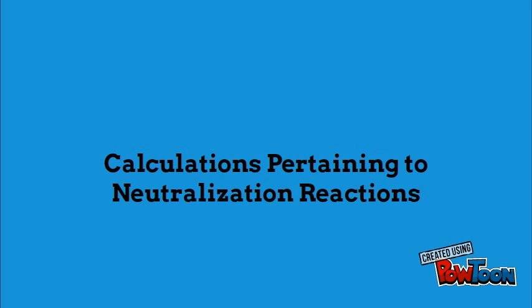The concentration of either reactant that experiences a neutralization reaction can be identified if the volumes of the acid and the base have been determined and if the concentration of one of the solutions is known. For instance, one may conclude the concentration of a basic aqueous substance by following these steps. First, figure out the balanced chemical equation for the reaction.